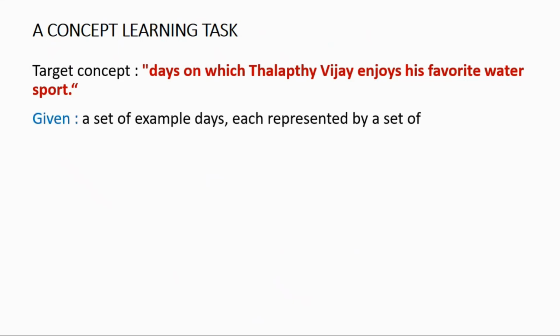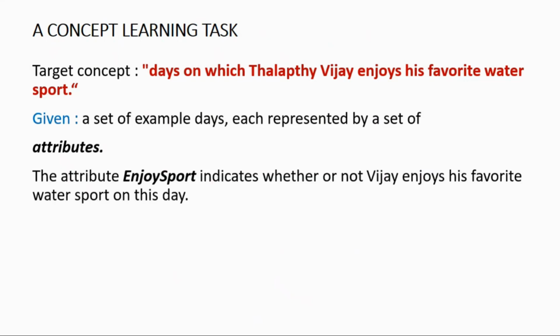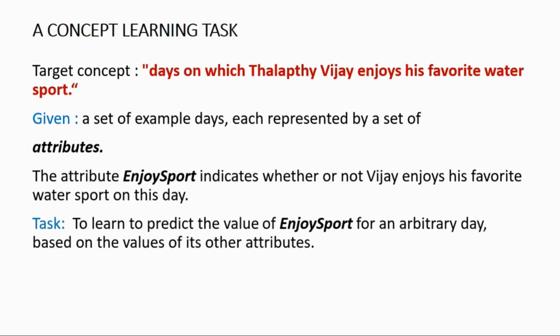Given a set of example days, each represented by a set of attributes, the attribute EnjoySport indicates whether or not Vijay enjoys his favorite sport on that day. The task is to learn to predict the value of EnjoySport for any arbitrary day based on the values of its other attributes.